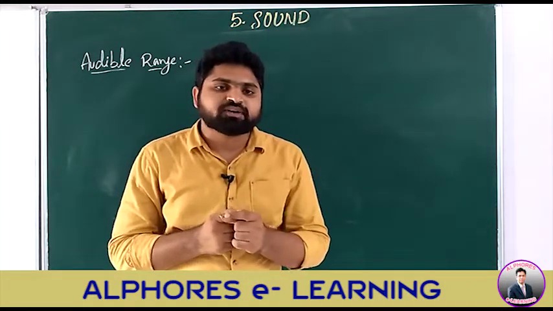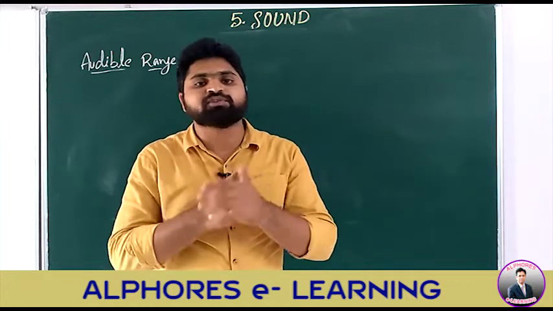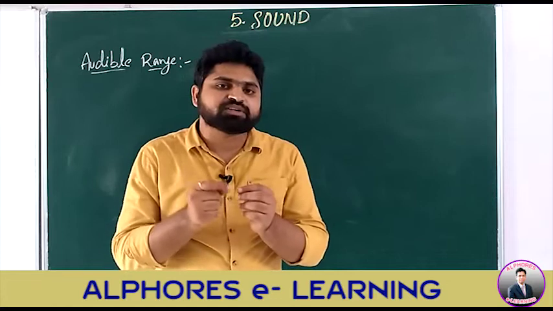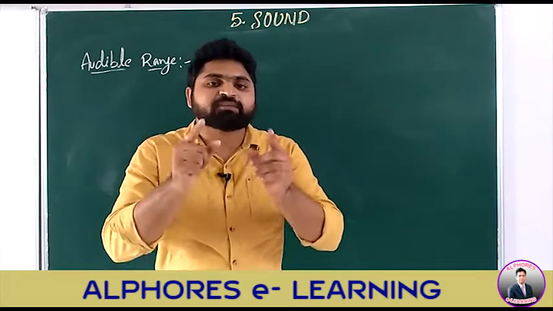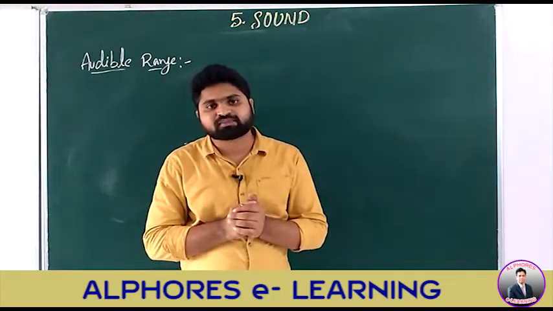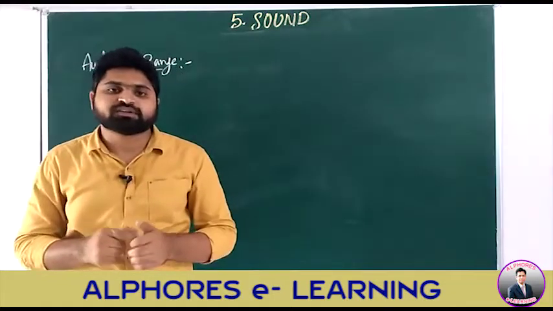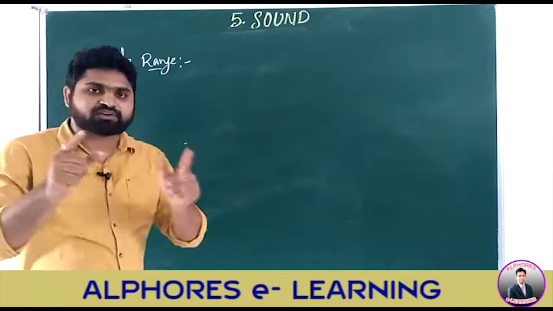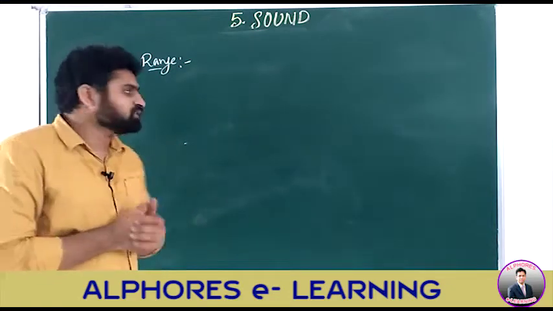Two types: audible sounds and inaudible sounds.